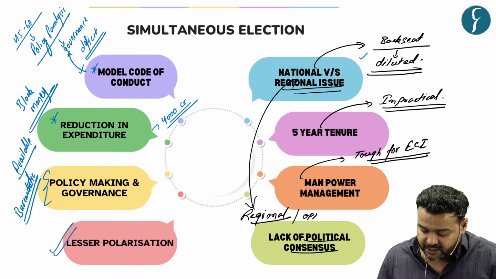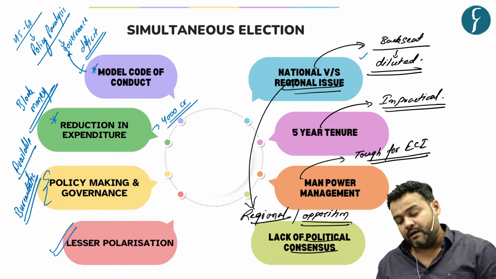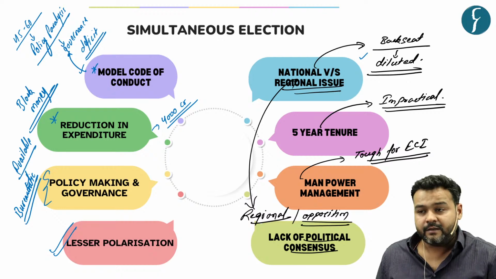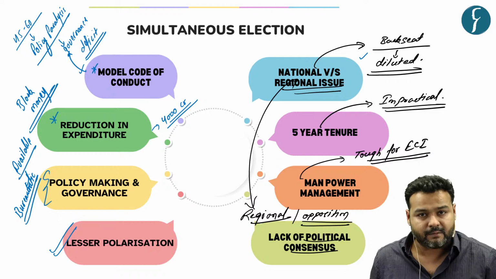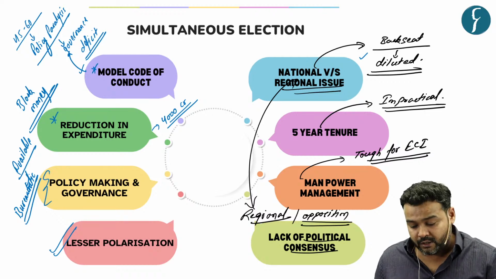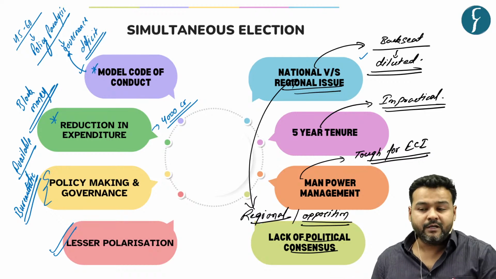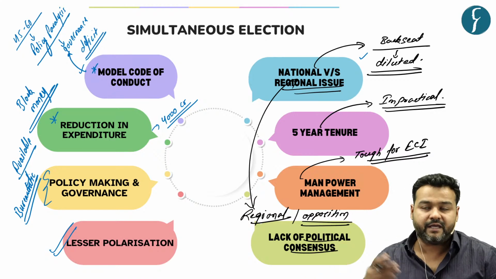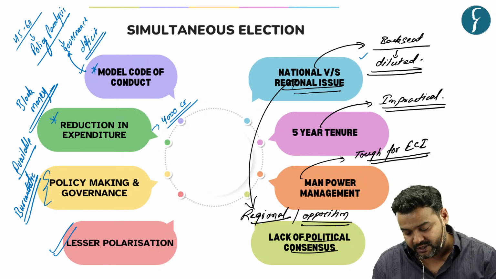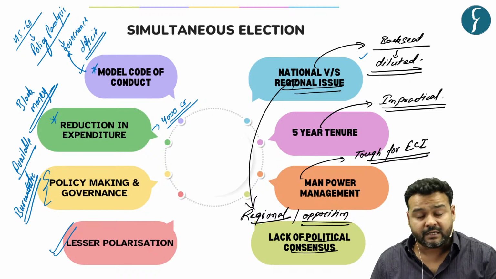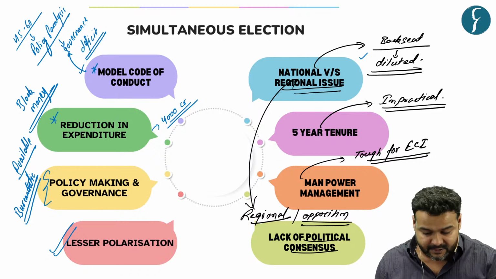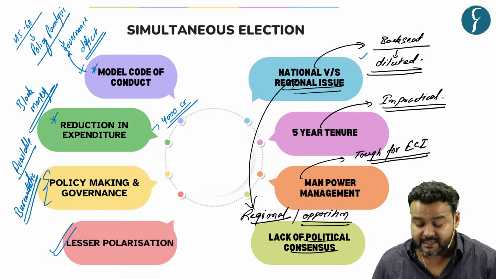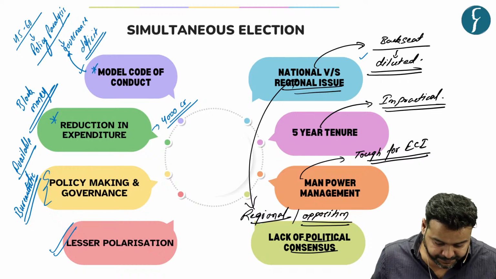Secondly, the opposition blames that these steps are going to favor the ruling party because they are in power and they are using this simultaneous election plank to remain in power in most of the states, along with being in power at the center. So this is their opposition, and that is why there is a lack of political consensus, and that is why the issue of simultaneous election is still there.